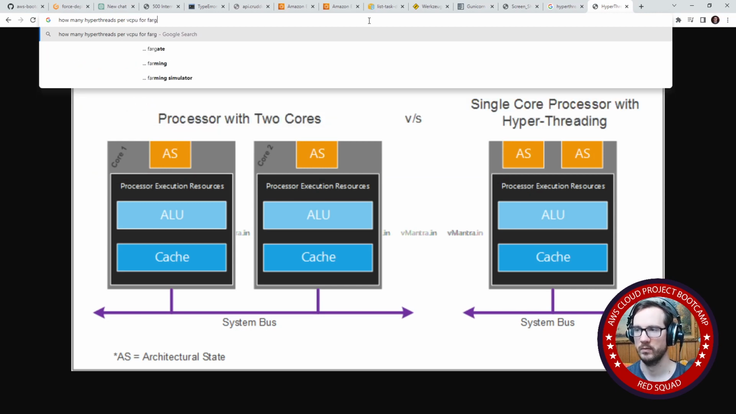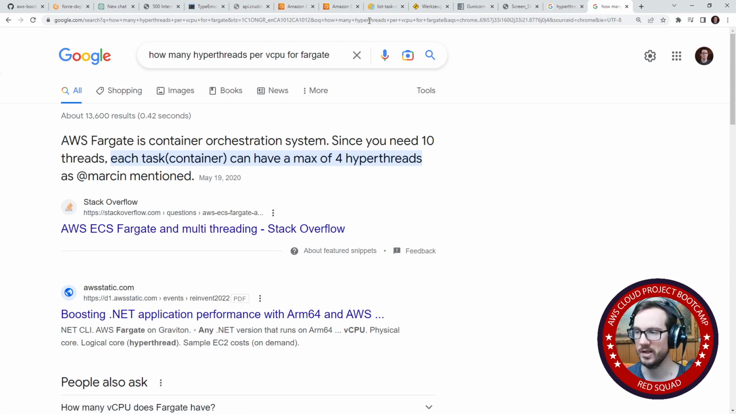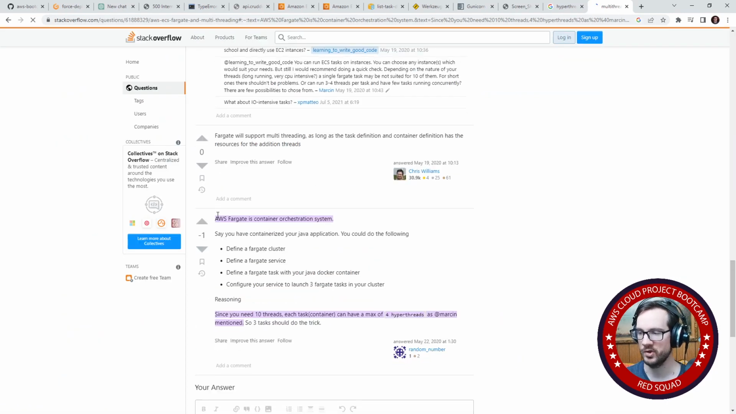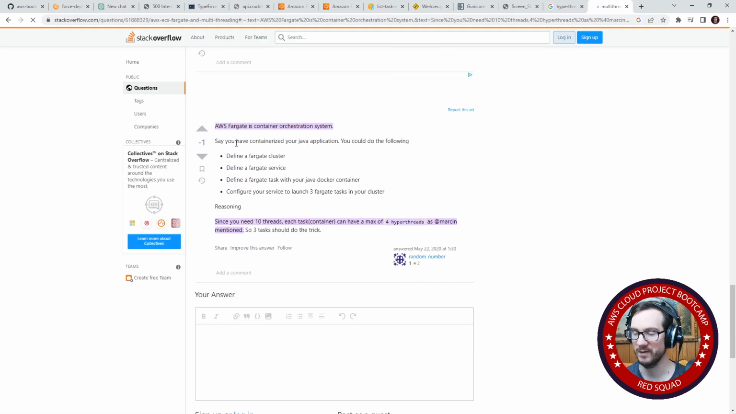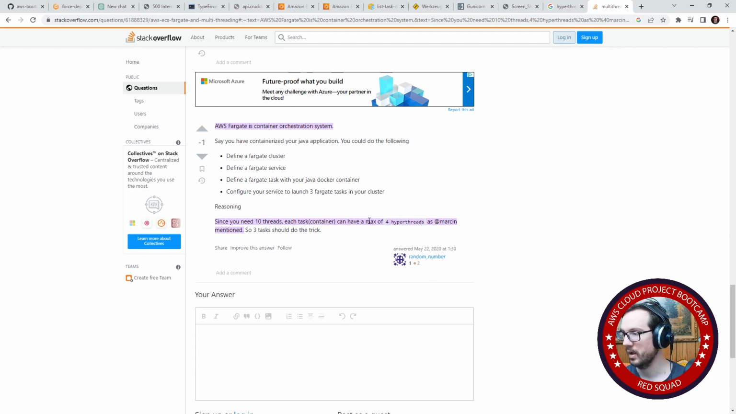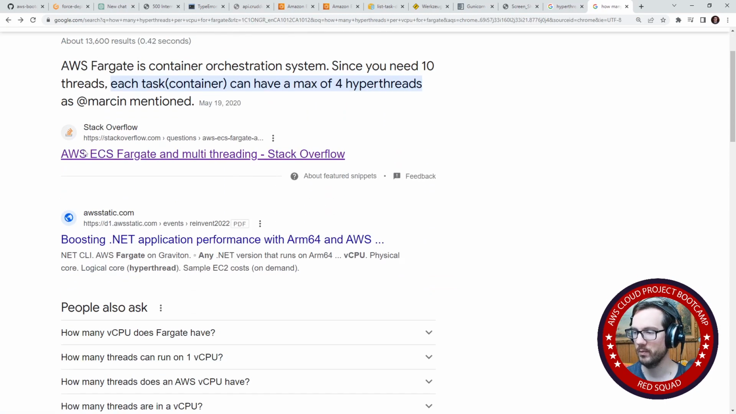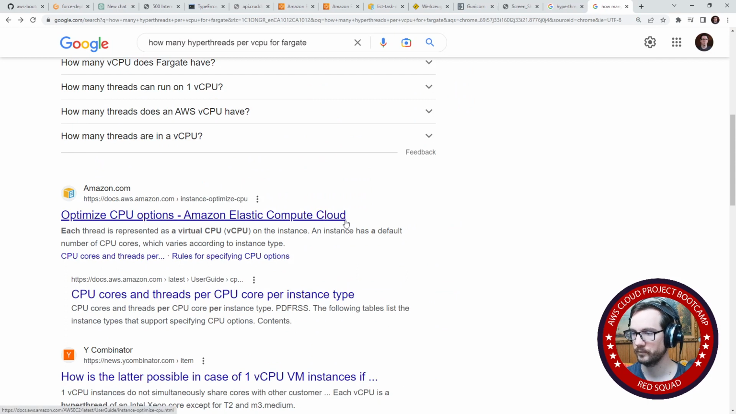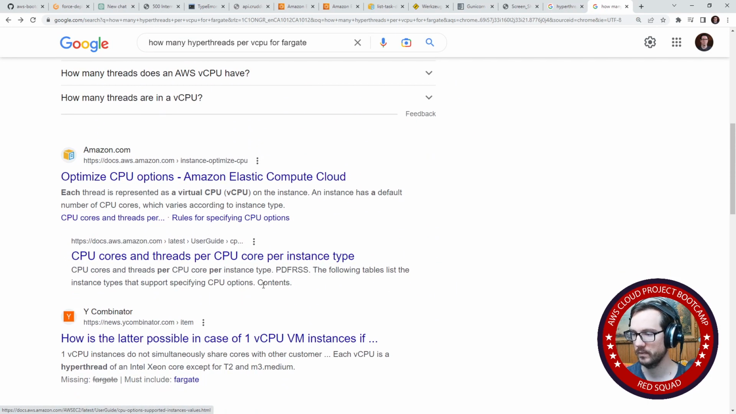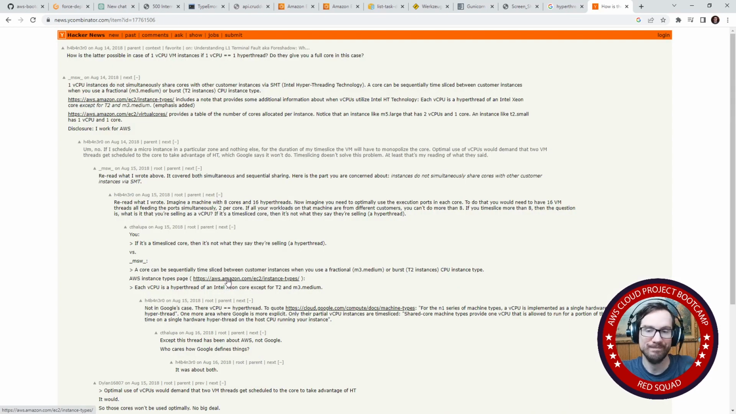vCPU for Fargate? Okay, I apologize for that. I didn't provide a good explanation, but here it's being suggested there are 4. Let's take a check here and see if this is accurate. This has a downvote of -1. Doesn't give you a lot of confidence, but here it says you can have a max of 4 hyperthreads. So I don't really know how many threads we can have, because that's what really matters. Because if it's single-threaded and you can only have a single thread, it doesn't matter, right? So that's what we're trying to get at here. So one vCPU instance does not simultaneously share cores with other customer instances. A core can be sequential, time slice, stuff like that.